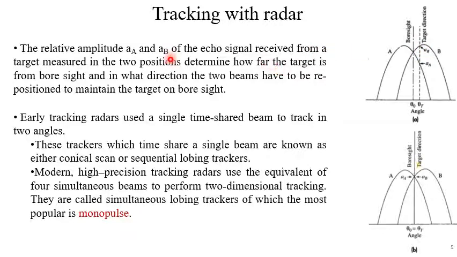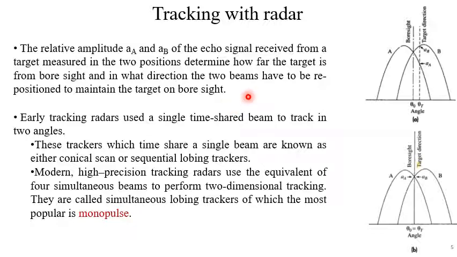The relative amplitude AA and AB of the echo signal received from a target measured in the two positions determine how far the target is from the boresight and in what direction the two beams have to be repositioned to maintain the target on boresight.